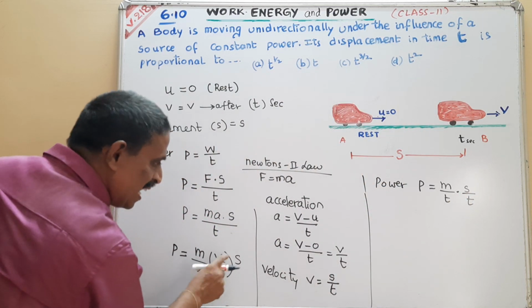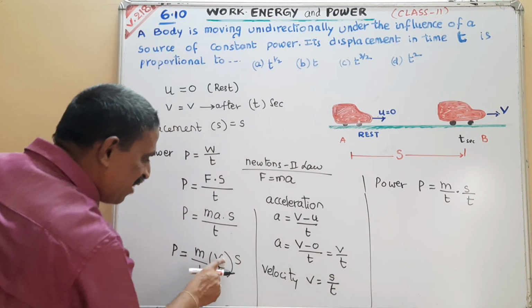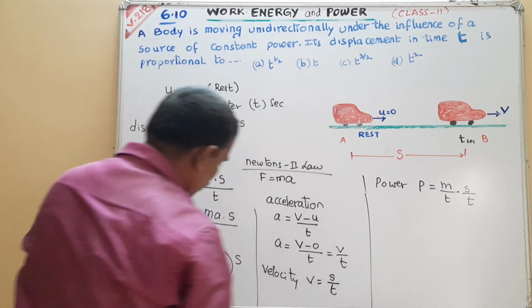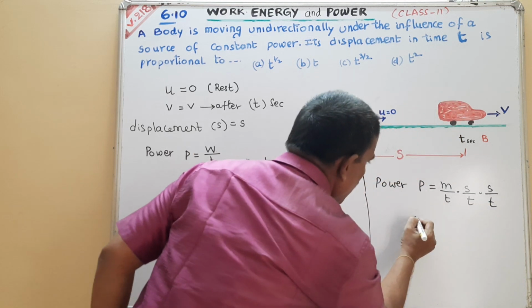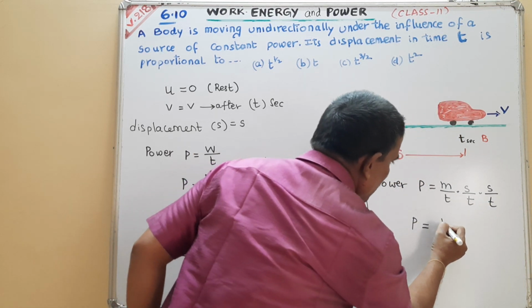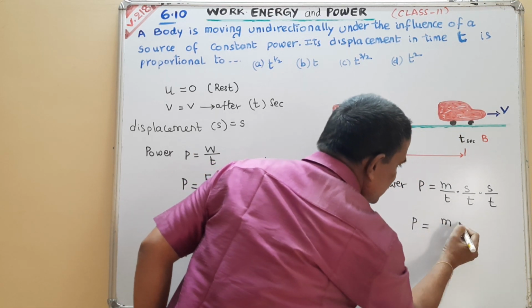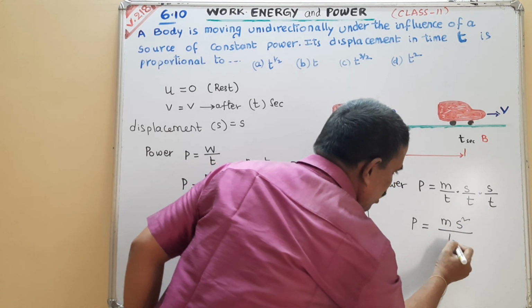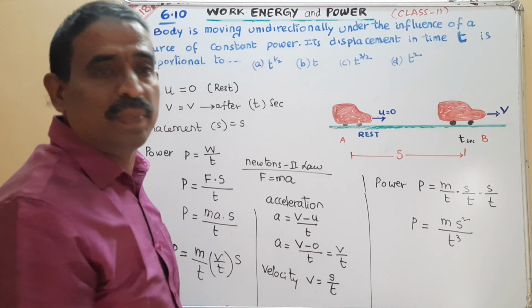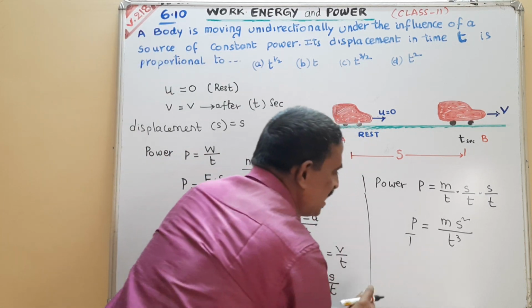So P is equal to m into s into s, s square, over t into t into t, t cube. Here no one is there, I am writing 1.